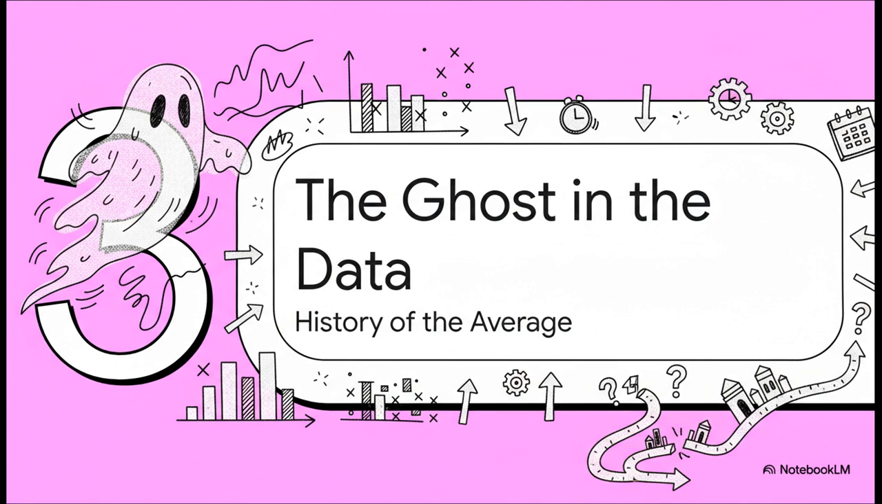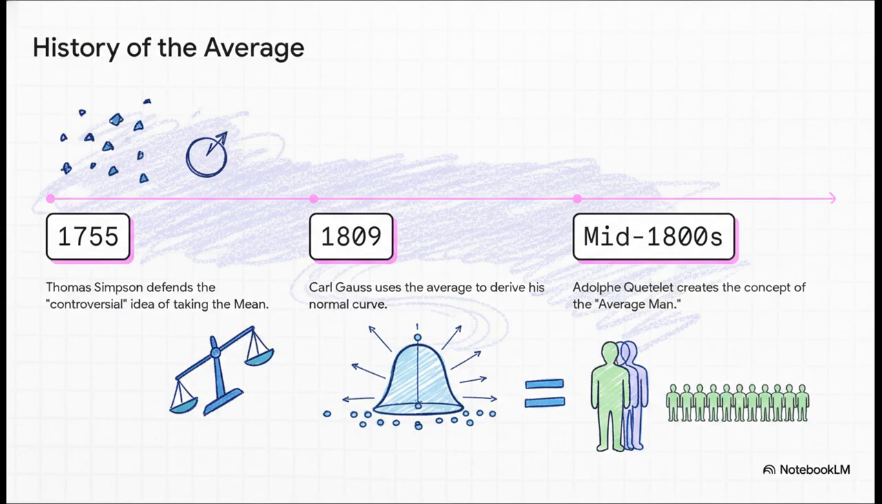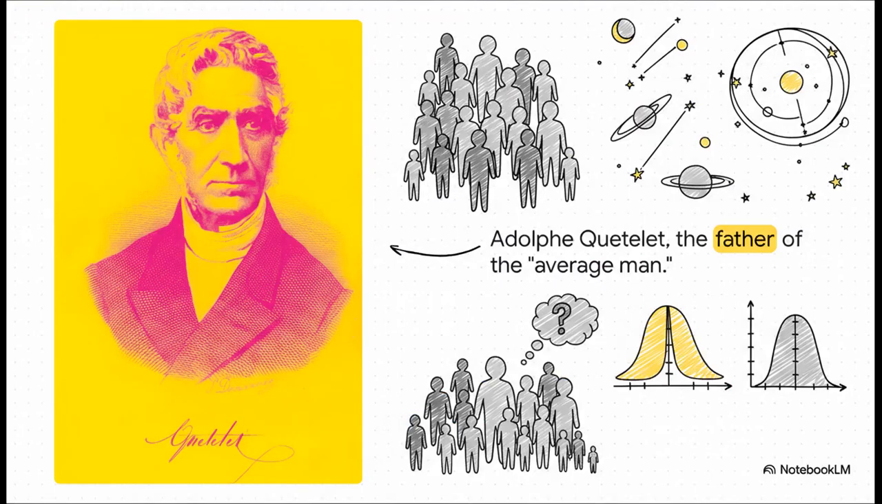Well, to figure that out, we've got to take a trip back in time. It feels so normal to us now, but for a long time, the whole idea of taking an average was, well, it was controversial. Scientists actually thought one single perfect measurement was way better than a messy average of a bunch of different ones. It wasn't until the 18th and 19th centuries that the average really started to catch on, and it all led to this radical new idea, the average man. And this is the guy who changed everything. His name was Adolphe Quetelet, a Belgian statistician.